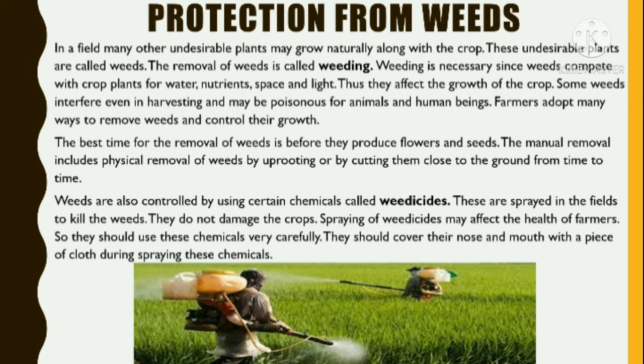Weeds are also controlled by the use of certain chemicals called weedicides. These are sprayed in the fields to kill the weeds. They do not damage the crops. Spraying the weedicides may affect health of farmers, so they use these chemicals carefully. They cover their nose and mouths with a piece of cloth during spraying these chemicals.